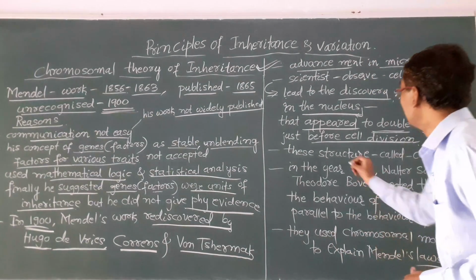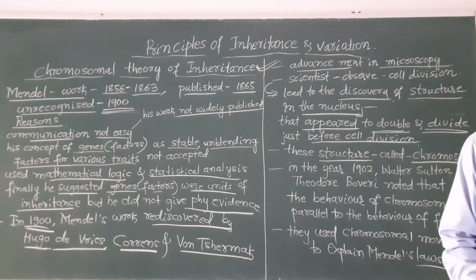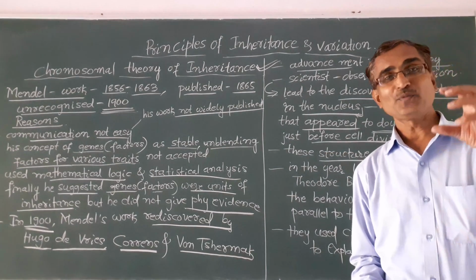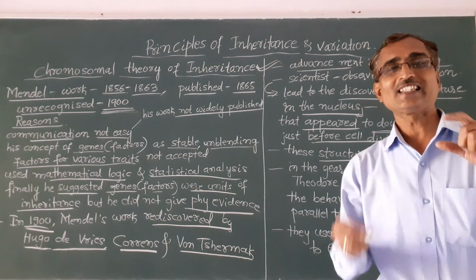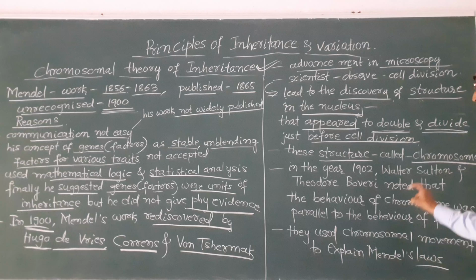And these structures are called chromosomes, you see. So then they came to know that these structures in the nucleus were chromosomes, okay.